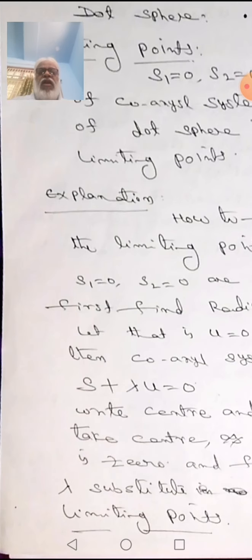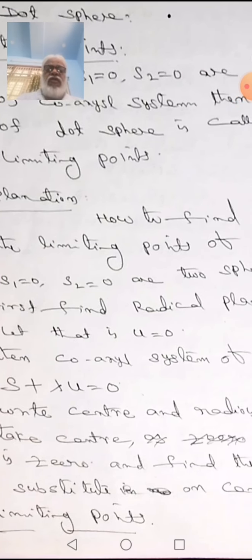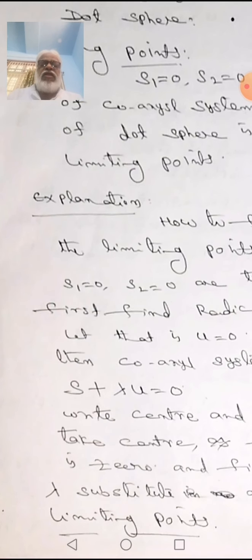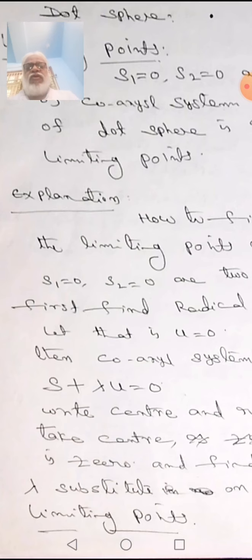To find the limiting points of two spheres S1 equal to 0 and S2 equal to 0, first we see whether the two spheres are in the same general form or not. Same general form means the coefficients of x square, y square, z square are 1, 1, 1, and the xy, yz, zx terms are absent, and it must be a second degree equation.